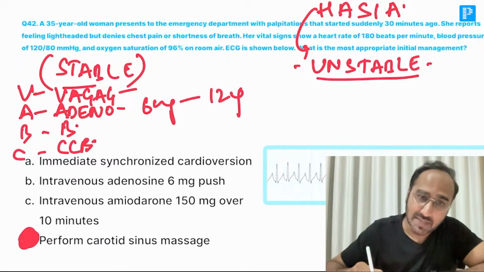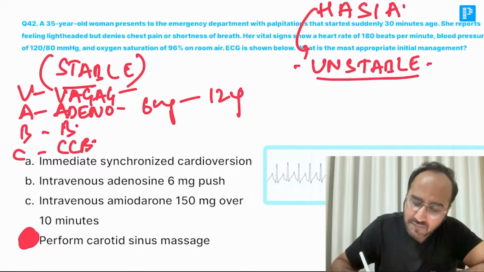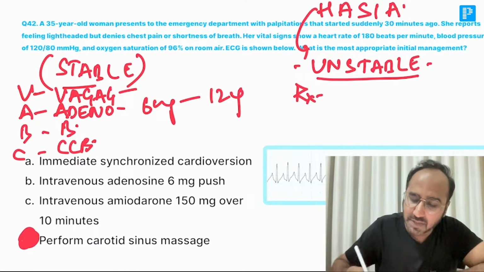If the question had signs of instability, that is unstable tachycardia, the immediate answer would be what? The treatment of choice is synchronized cardioversion.